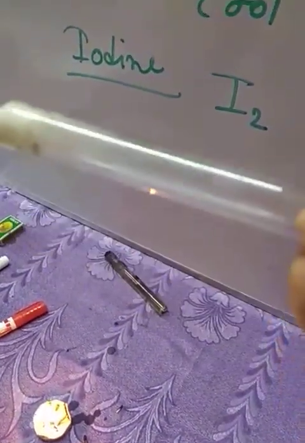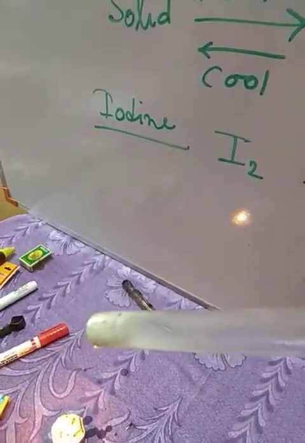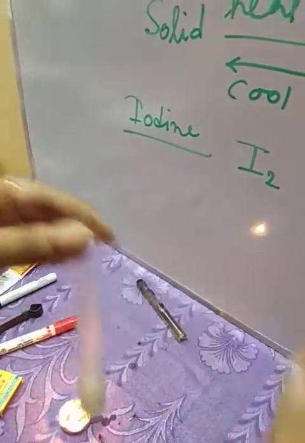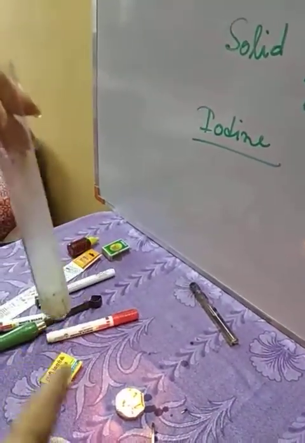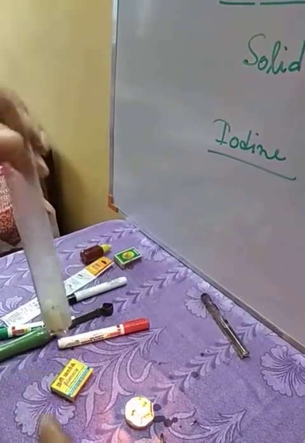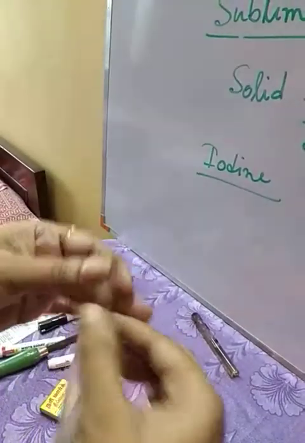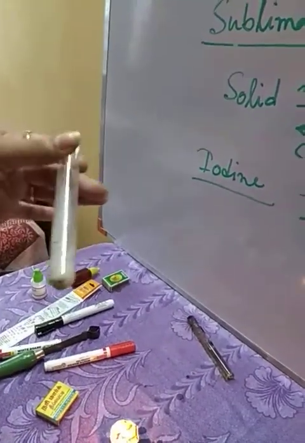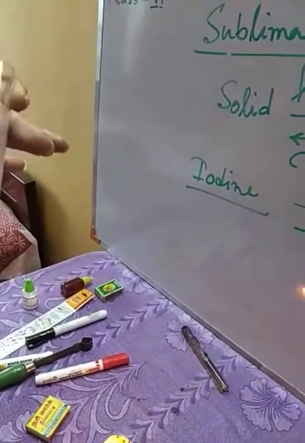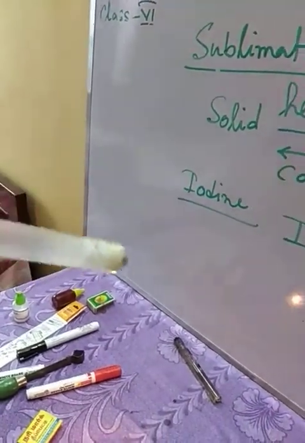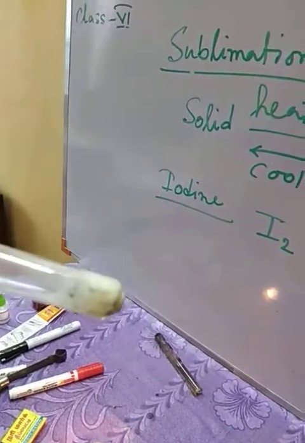This is the white deposition of ammonium chloride. So on heating, the solid form goes to the gaseous form. Again, when it releases the heat, it will deposit on the inner wall of the test tube.